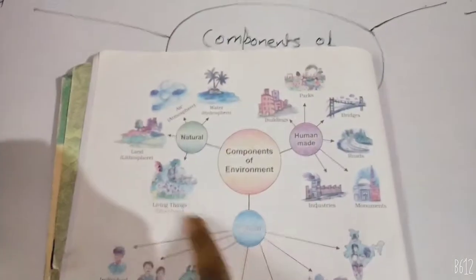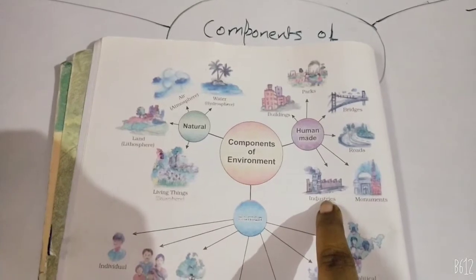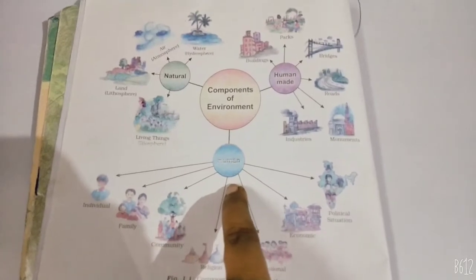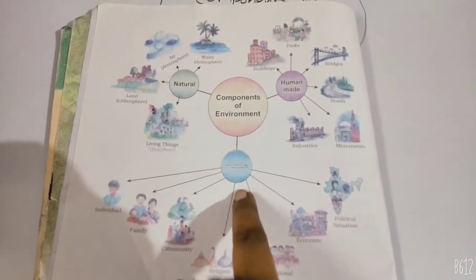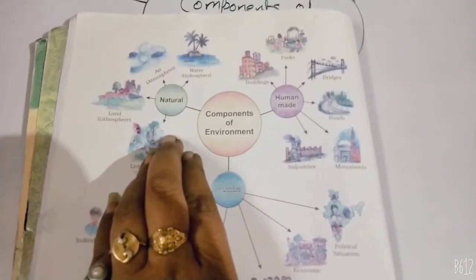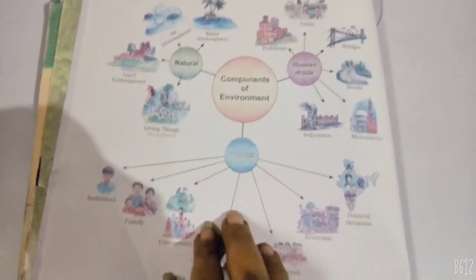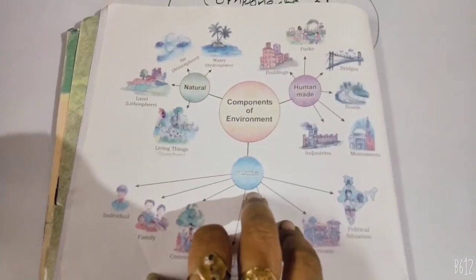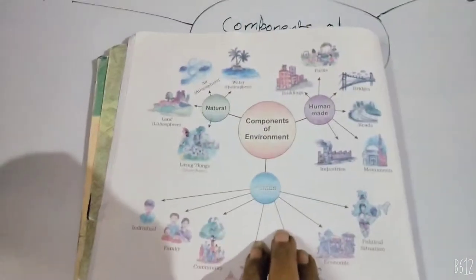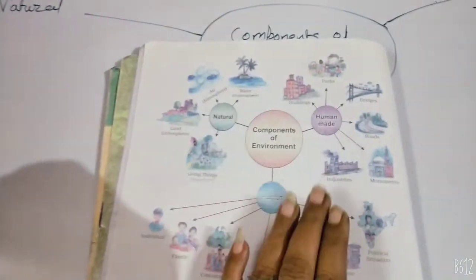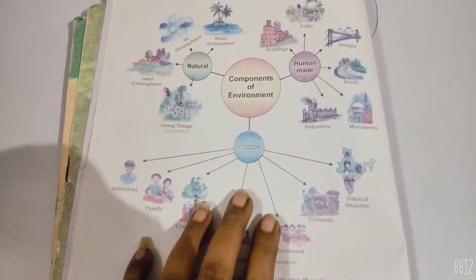Now, for using all these things, there is one more environment, which is the human environment. And to use all these things, humans are very important. So the human environment is a different thing. Remember students, there is a difference between human made environment and human environment. Human made environment is the non living things which humans have made, but human environment is living beings, humans itself.